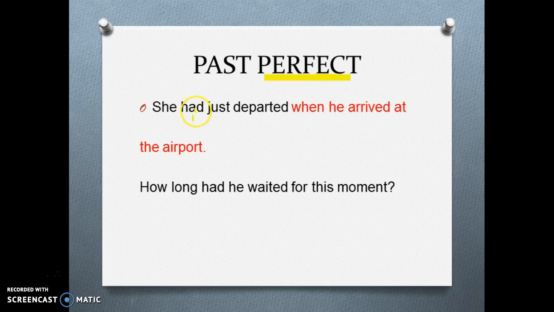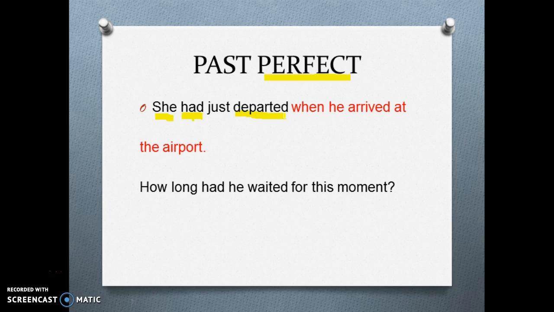In this first case, we're talking of an action that was completed before another action. For example, she departed at 7 and he arrived at 7:15, so he couldn't see her. In this case, we use the subject, auxiliary had for all the persons: I had, you had, we had, they had, he had, etc. And the verb is always in past participle.